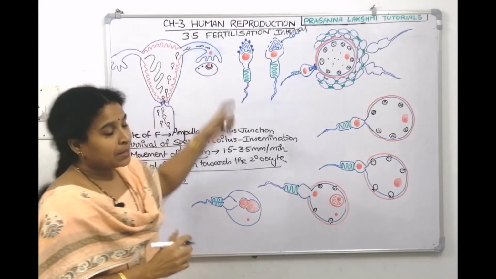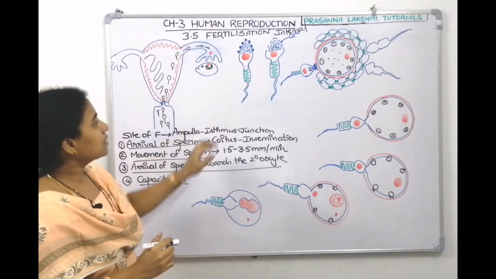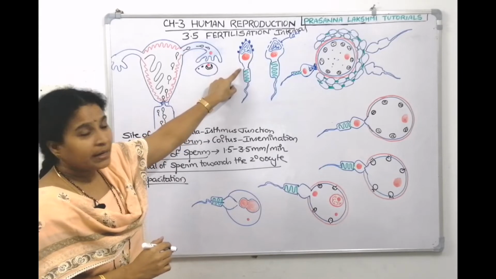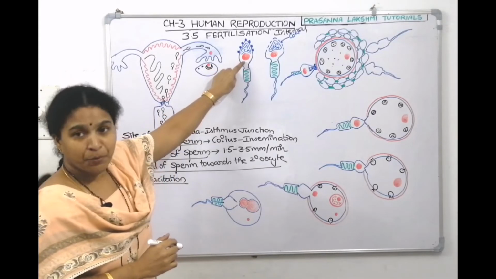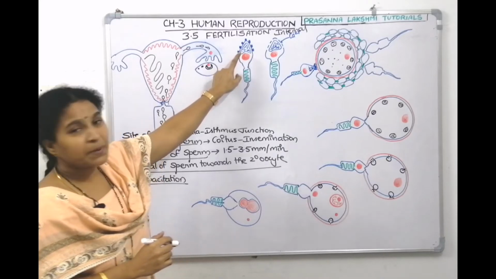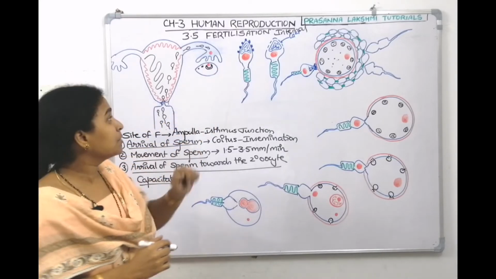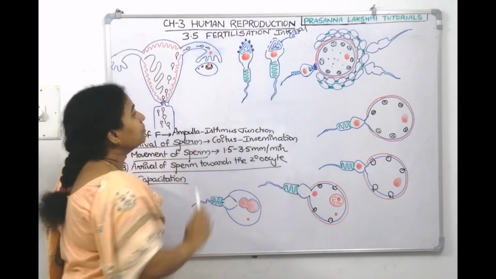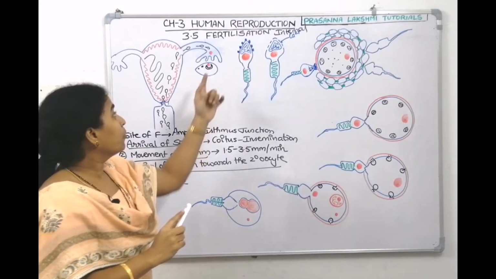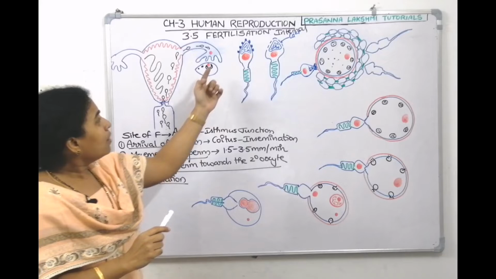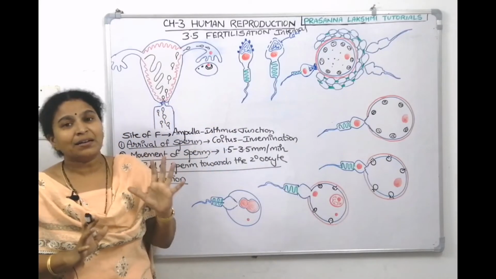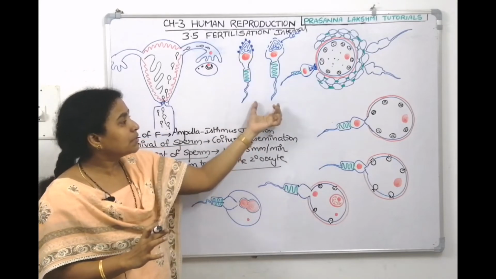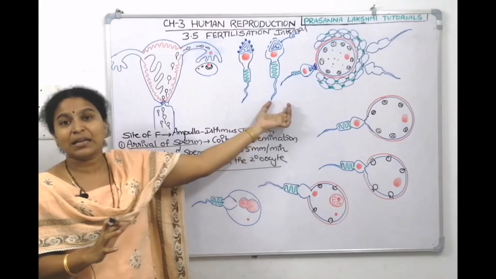You can see the sperm here. This is the flagella of the sperm, the middle piece which has mitochondria, a narrow neck, and this is the head which has a male pronucleus. This is the acrosome at the tip of the head, which contains lytic enzymes. On the plasma membrane towards the head, the sperm has sterols and glycoprotein particles coated on it. When all these proteins are coated here, it is not a capacitized sperm. In the next picture, we removed all these things, and this is called a capacitized sperm. That is capacitation.